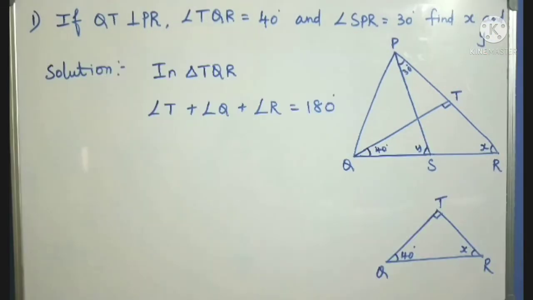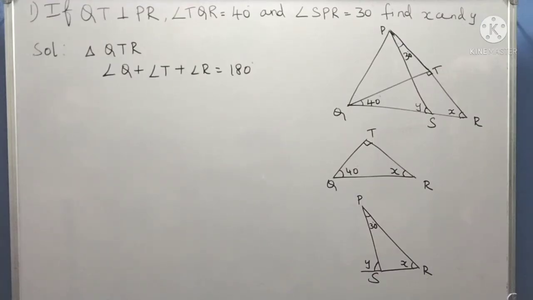Understand? So we can take the first triangle, TQR. In this triangle, angle of Q plus angle of T plus angle of R equals 180. That is the angle sum property.